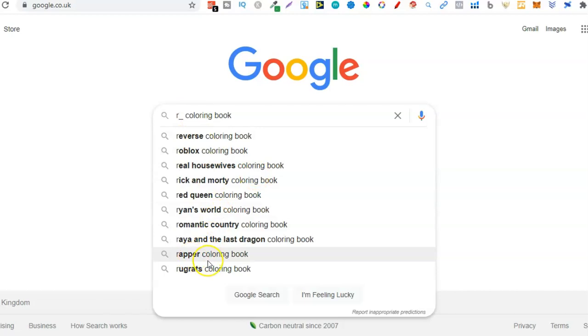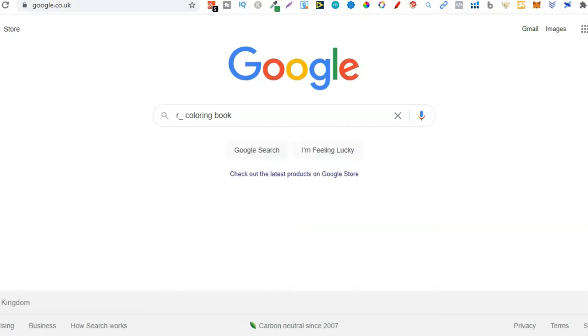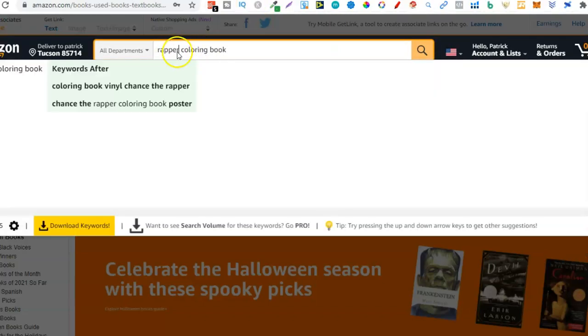Who would have thought? I would have actually never thought of that niche, and that's why I also like to do this over on Google, because you find some niches that you would never have guessed in a million years. Case in point, this rapper colouring book. We've typed that in here. We now see that Amazon is auto-populating that keyword. If no one was searching for this keyword, Amazon would not auto-populate anything. So that's how you know if people are searching.